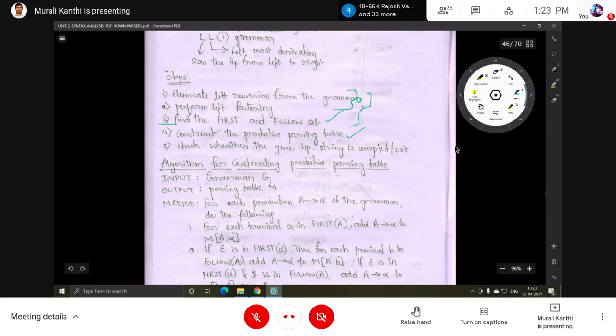Then what are the entries? From this first set and follow set, what are the symbols there in the first set, what are the symbols there in the follow set. Those symbols are used to fill the entries into the table. So the table will be ready. After that, check whether the given input string is accepted or rejected. That is the last step.